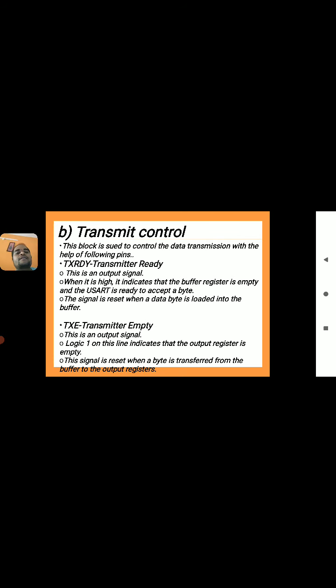So next signal TXE. It is also an output signal, that is transmitter empty signal. When it is high, it is indicating that the output register is empty. The signal is reset when a byte is transferred from the buffer to the output register. So this signal goes low when we transmit the data. When we are transferring the data from buffer to the output register, the TXE signal goes low, and when the transmitter loads the data byte into the buffer, TX ready, transmitter ready, goes low.